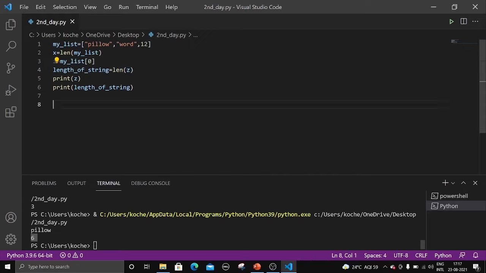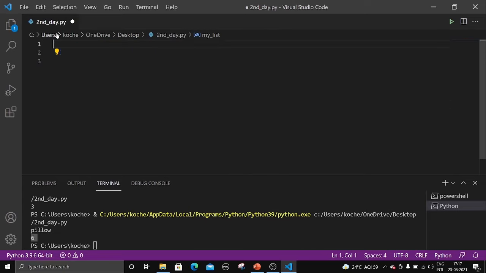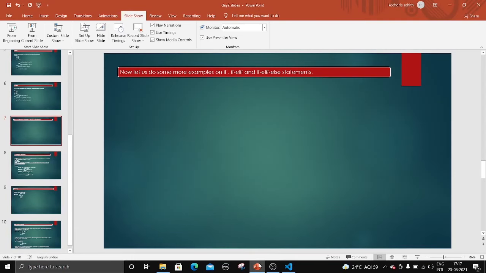So 6 is being printed. So this is how you access inside elements in the list and how to find the length of the strings, right? So let me clear this one and let me go back to the PPT.